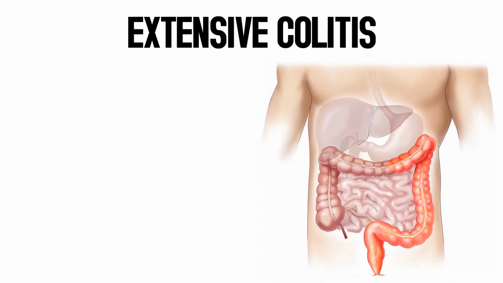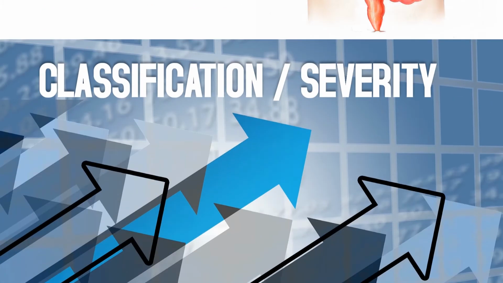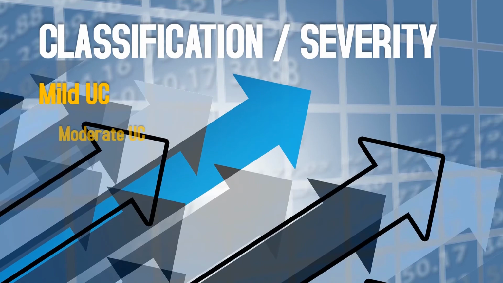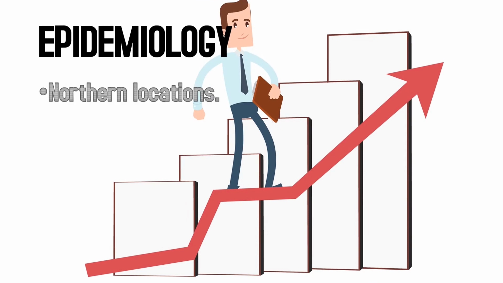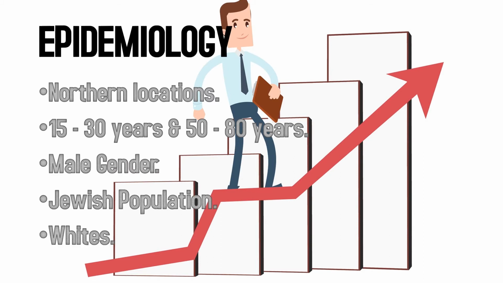Extensive colitis involves rectum, sigmoid, descending colon, and extends proximal to the splenic flexure. Ulcerative colitis may be mild, moderate, or severe in terms of symptoms. Ulcerative colitis is more common in northern locations, age between 15 to 30 years and 1950 to 1980 years, male gender, Jewish population, and whites.